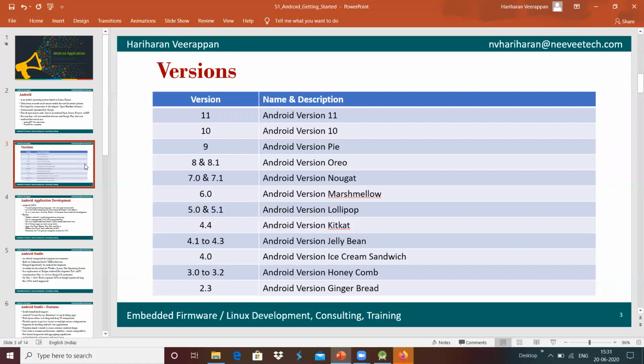Android 9 is called Pie, Android 8 and 8.1 is Oreo, 7.0 and 7.1 is Nougat, 6.0 is Marshmallow, and 5.0 and 5.1 is Lollipop.